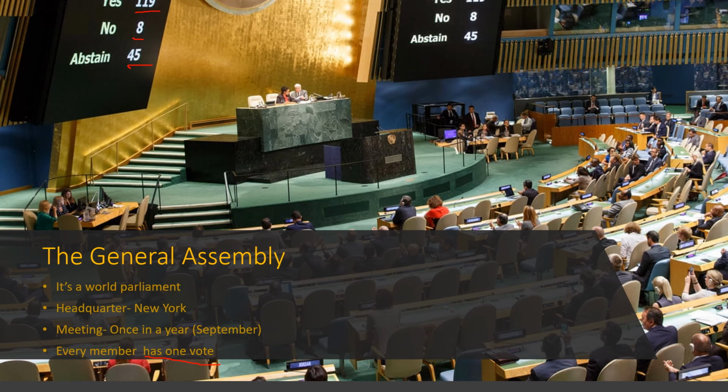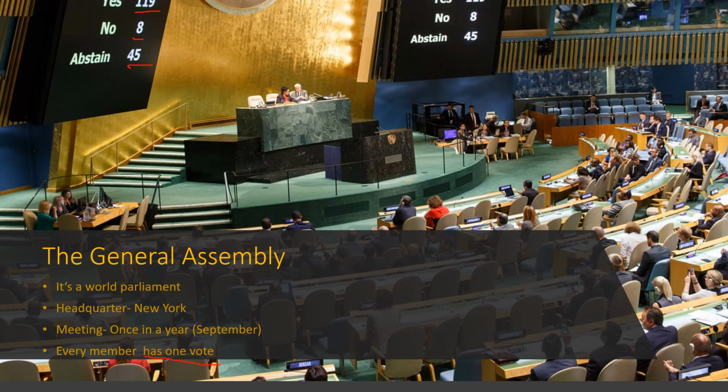That means when a resolution is passed in the World Parliament, that means in the General Assembly, then the permanent members, that I will explain in the next slide, that means Security Council. First of all, every member is having a vote.